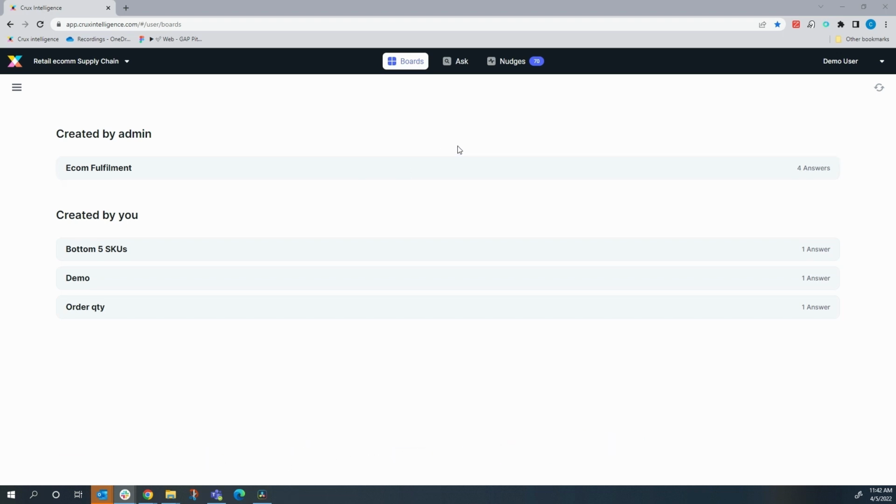This is Crux Intelligence. This is an AI-powered augmented analytics platform that helps users significantly reduce the time to insights. Users love Crux Intelligence because it allows them to get instant answers across complex data sets, whether that's SAP HANA or Salesforce, and they can do so using natural language.